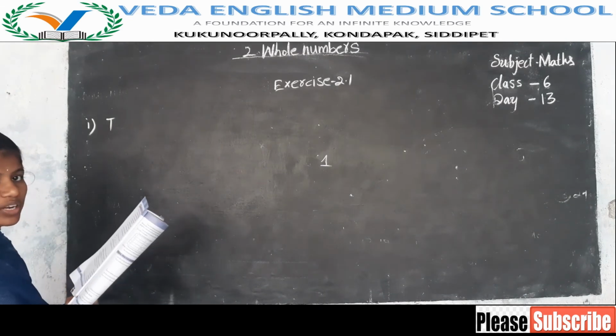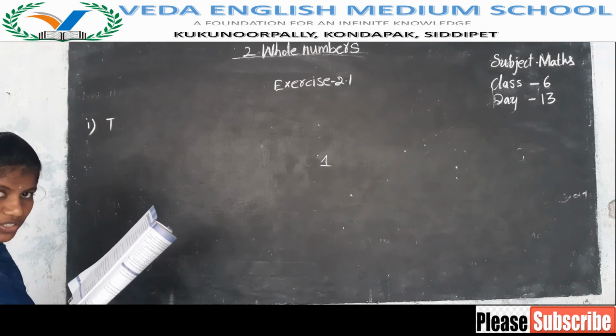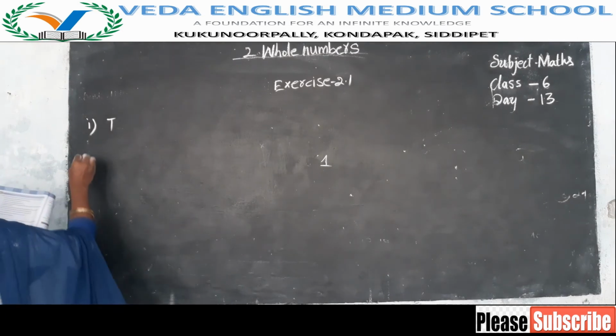0 is the smallest whole number. Whole numbers start from 0 onwards. So 0 is the smallest whole number. Second one also true.